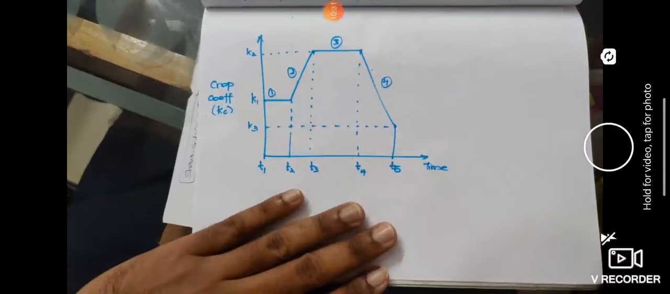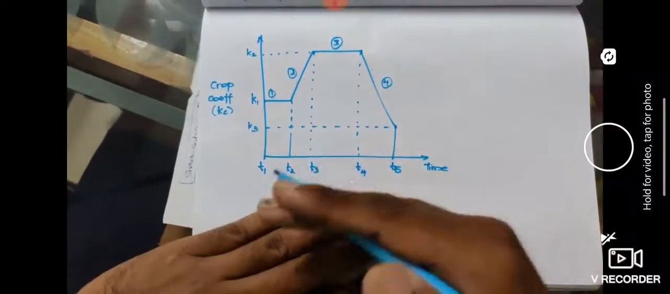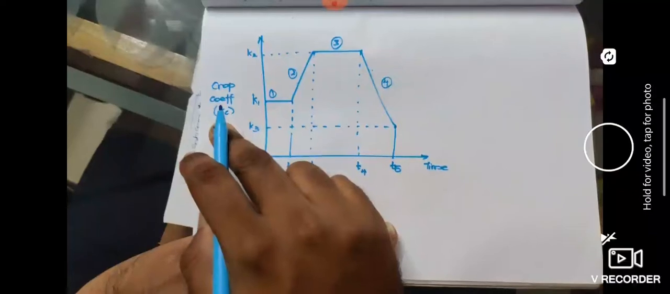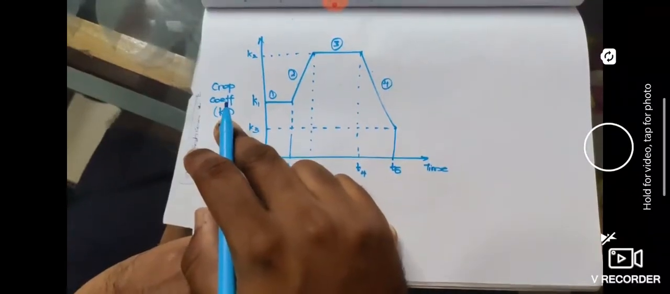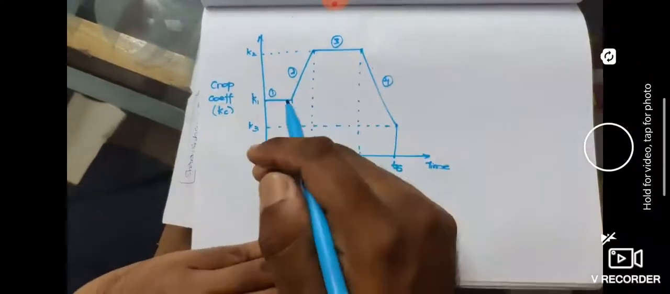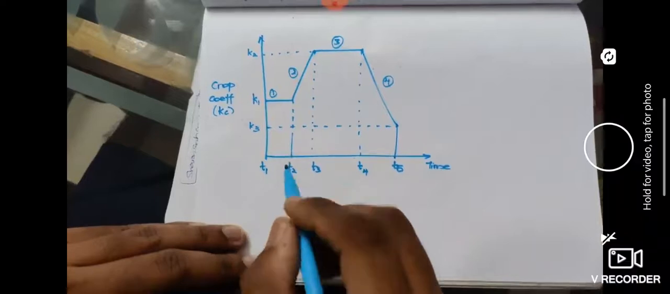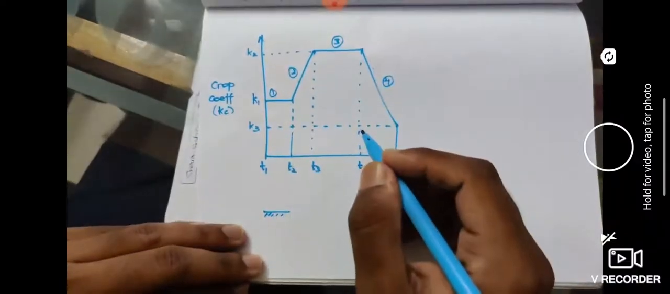Now we need to understand the variation of the crop coefficient with time. The crop coefficient, the Kc value, changes with respect to the growth of the plant. So the factor on which this crop coefficient depends is the growth of the plant. During the initial case, from T1 to T2, the plant is in the first phase, called the initial stage.